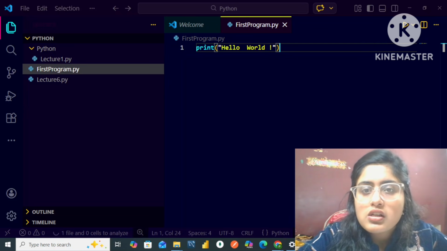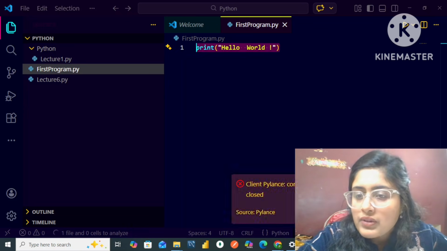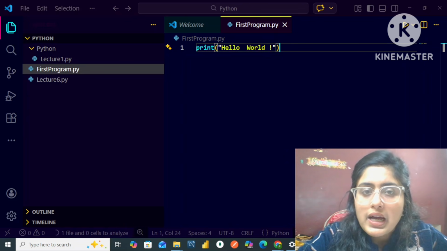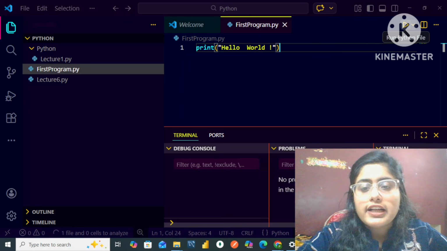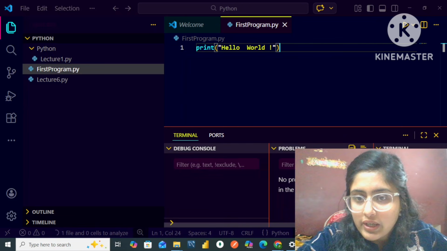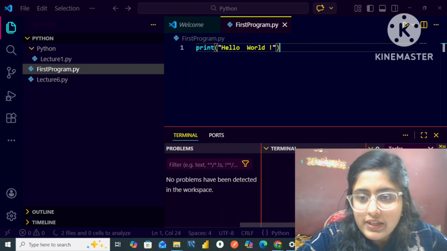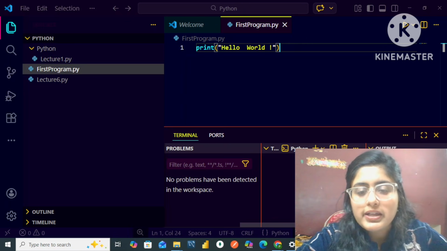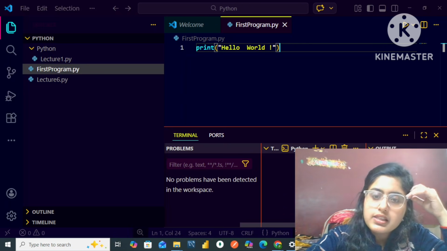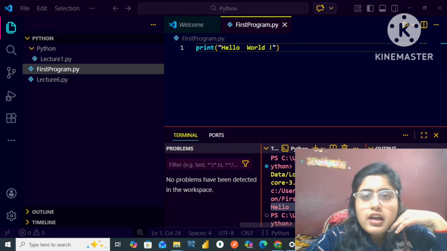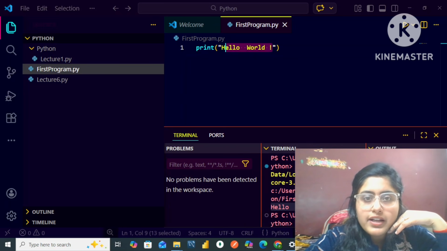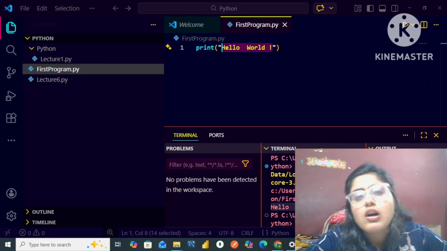Okay, my dear friends. So over here, I have printed my hello world. Now by clicking on this run button, I can run my program. And you can see over here what output I will be getting in this case. So I am getting hello world. That is what I have written in this code. So I have got this output.